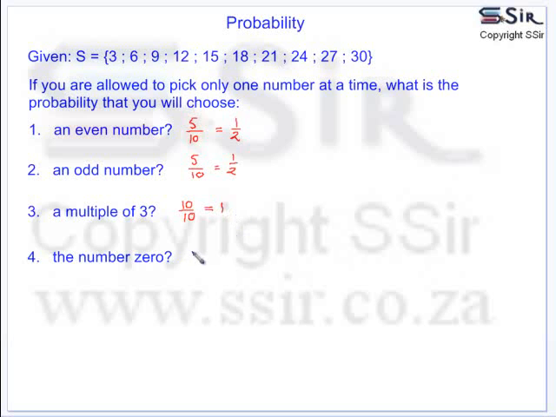And then lastly, what is the probability of choosing the number 0? 0 doesn't occur in the sample set, so it will be 0 out of a possible 10, or obviously we can just say 0, or 0%.